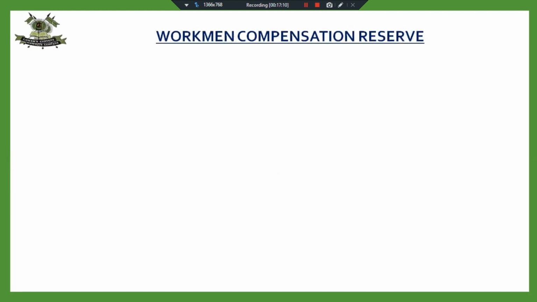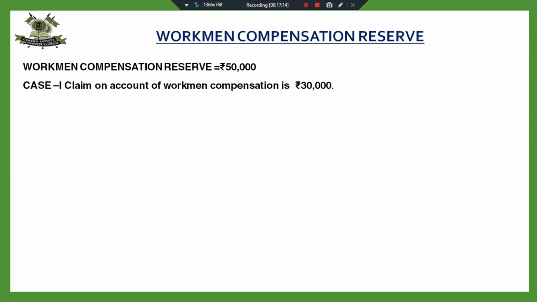Let's quickly take the workman compensation reserve treatment. If it is 50,000 and the claim, this I've already discussed. Same thing I'm going to discuss. Just note down one thing before I start asking the question. A, B, and C were sharing profits in the ratio of 3:1:1.